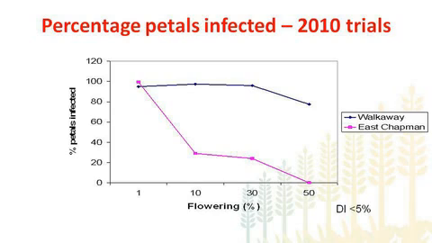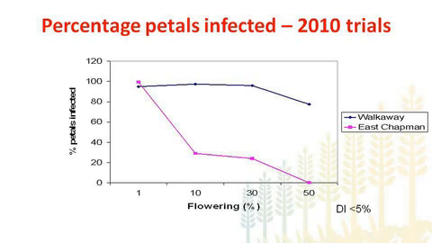50% bloom. If you look at the results, especially at both locations in 2010, at 1% flowering there was a very high level of petal infection. Almost 100% of petals were infected at that stage. So what happened at Walkaway? The high level of petal infection continued until 30% flowering, and it just slightly dropped to 80% at 50% flowering. But in the case of East Chapman, there was a sharp decline in petal infection at 10% flowering, and a further decline, until it completely reduced to zero petal infection at 50%.